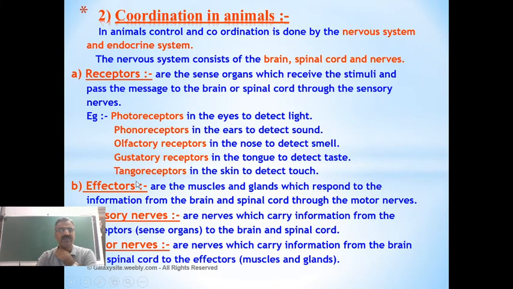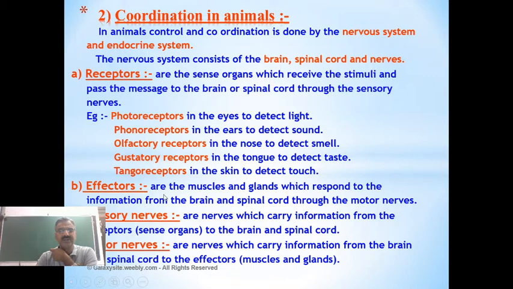And in the skin, tango receptors. There are different types of receptors present there. One is tango receptors. Mechanoreceptors we also call them. There is another one which is also present here. Anyway, tango receptors are one of the types of receptors present in the skin. They are all called receptors. Where are these receptors present? They are present in sensory organs.